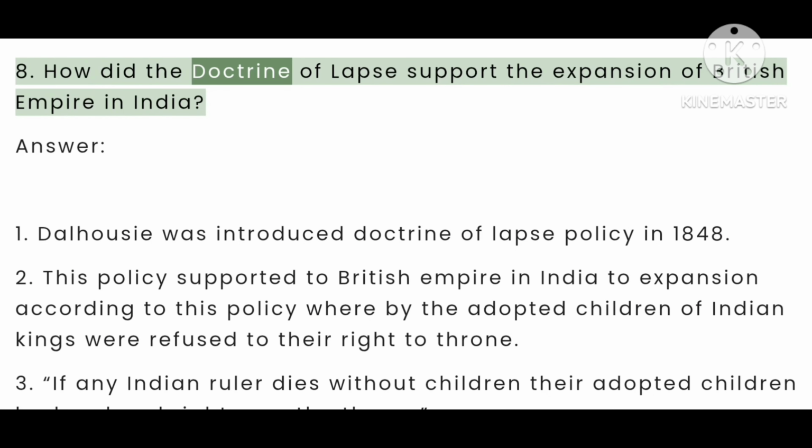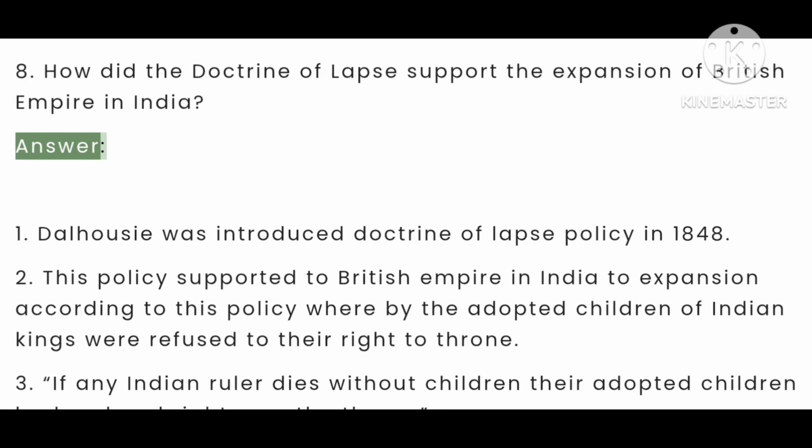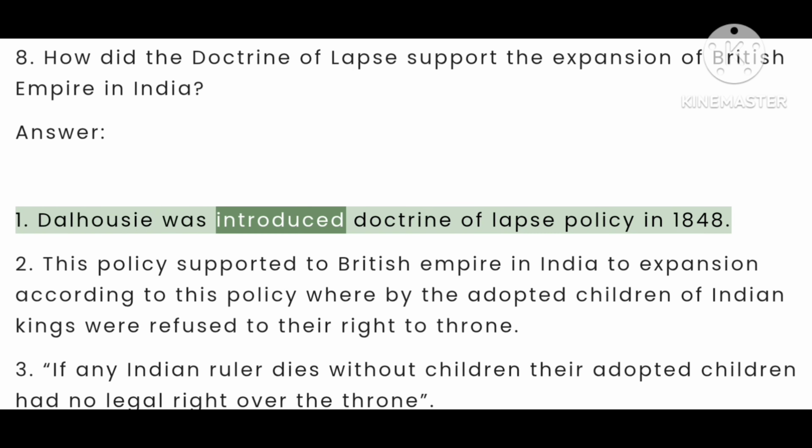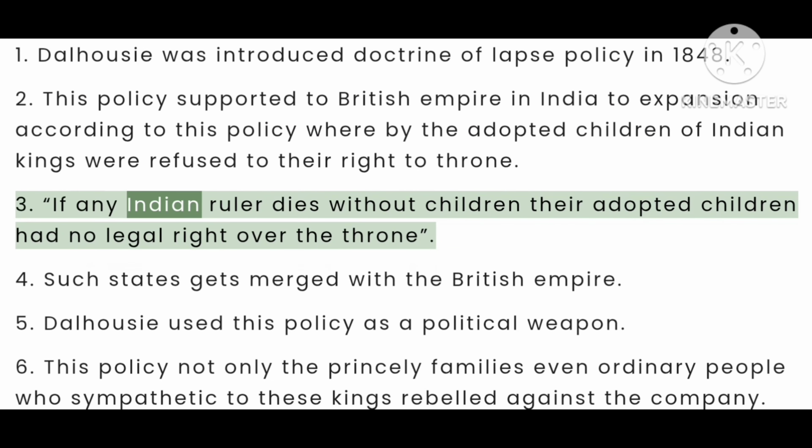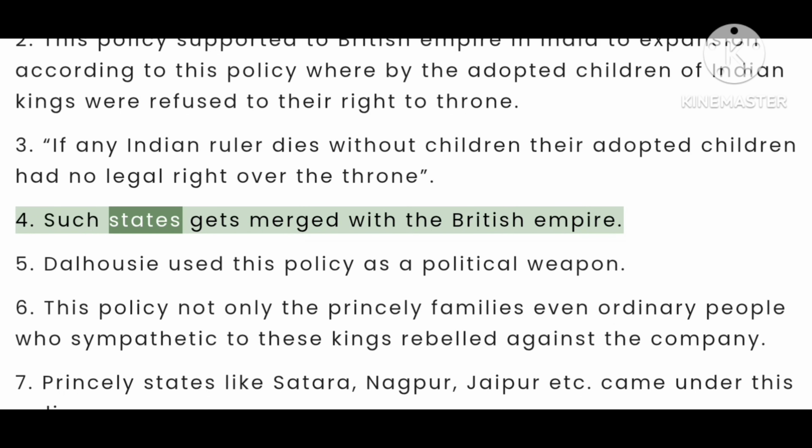8. How did the doctrine of lapse support the expansion of British Empire in India? Answer. 1. Dalhousie introduced the doctrine of lapse policy in 1848. 2. This policy supported the British Empire in India in its expansion. According to this policy, the adopted children of Indian kings were refused their right to the throne. 3. If any Indian ruler dies without children, their adopted children had no legal right over the throne. 4. Such states get merged with the British Empire.